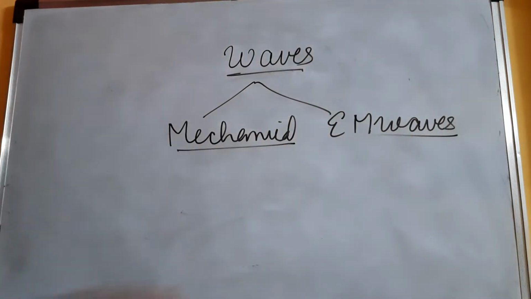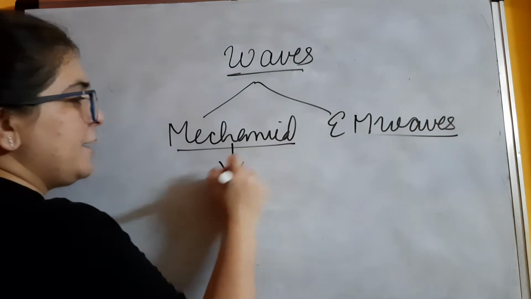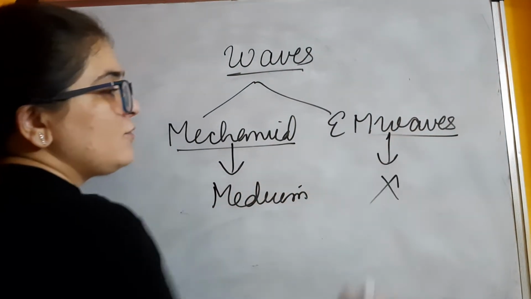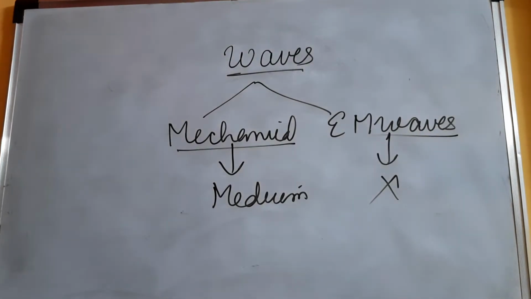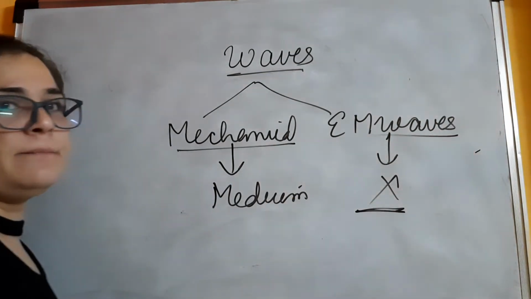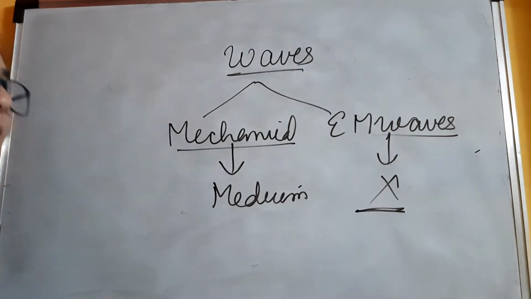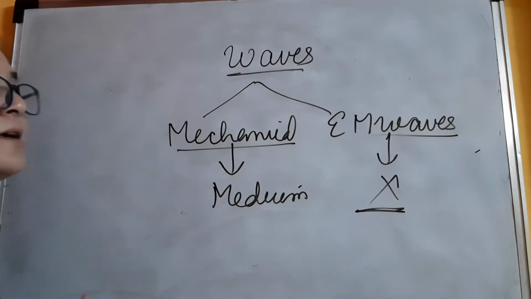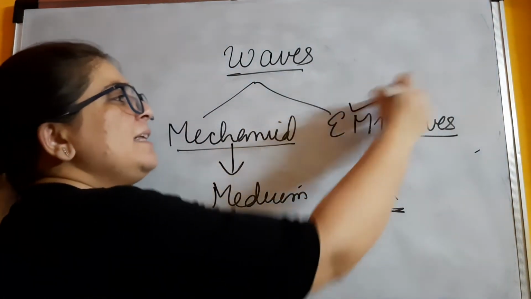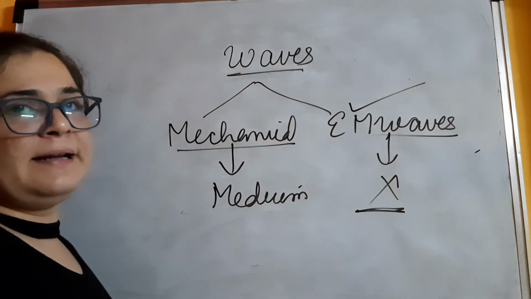Mechanical waves are the ones which require a medium to travel, and electromagnetic waves do not require a medium to travel. And one thing about light, we all know that light does not require any medium to travel or to propagate. So one thing we have understood from this statement is that light is an electromagnetic wave.